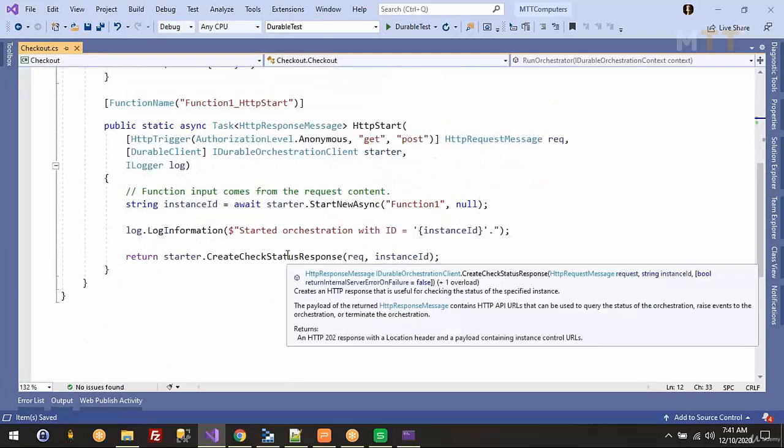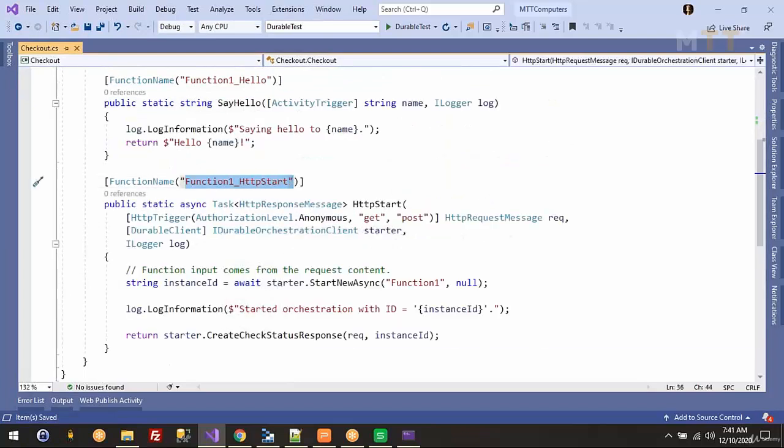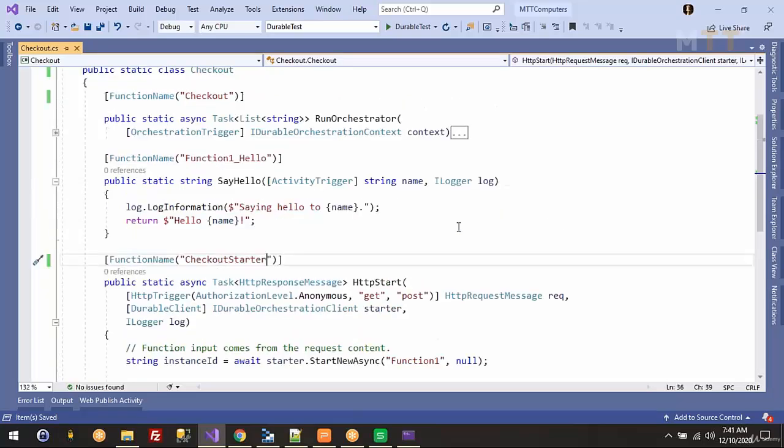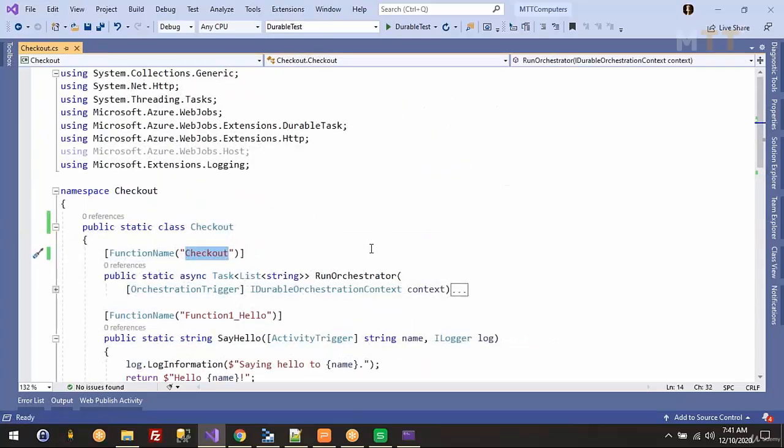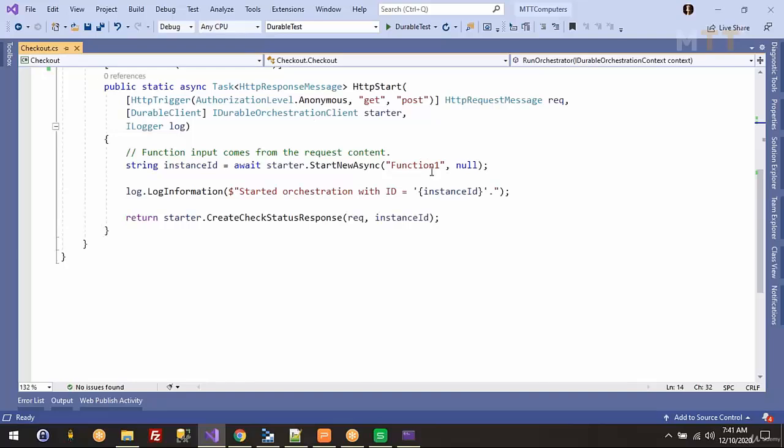If I go to the startup function, this path is not looking good. If I have to share this path with the vendor for business to business communication, I have to give something meaningful here. I'll say checkout starter. It will start your checkout function.